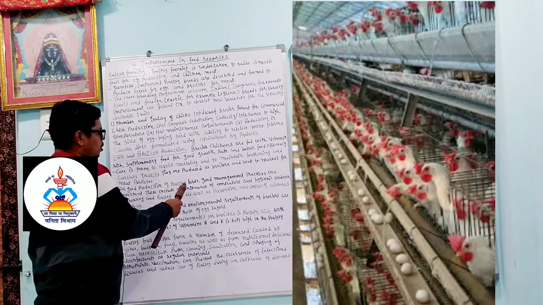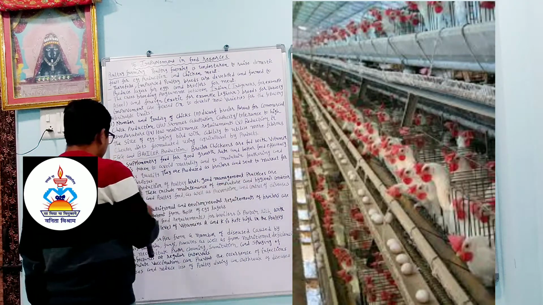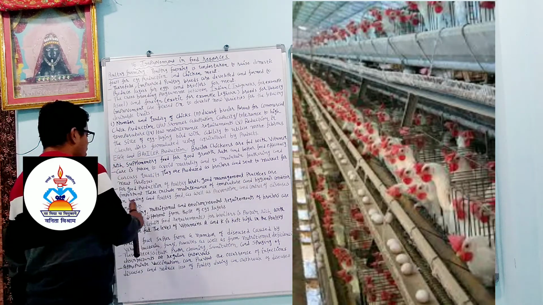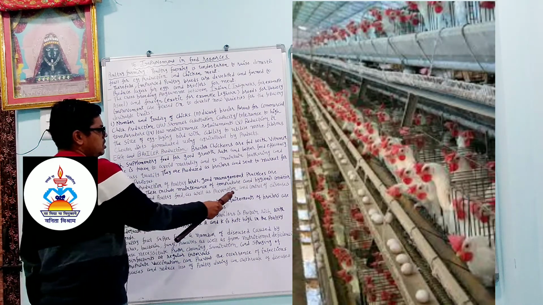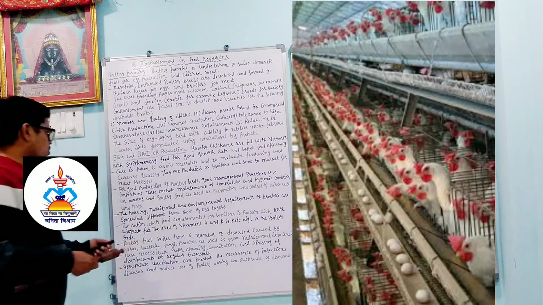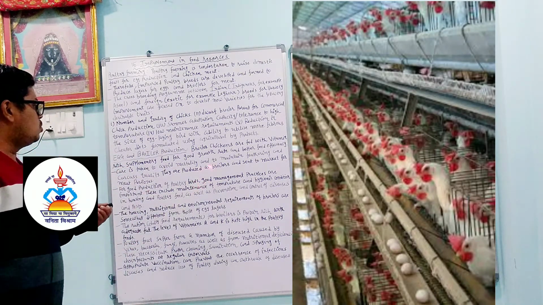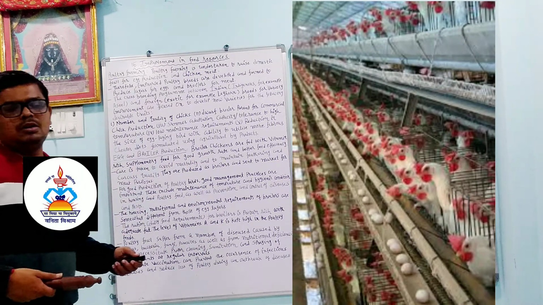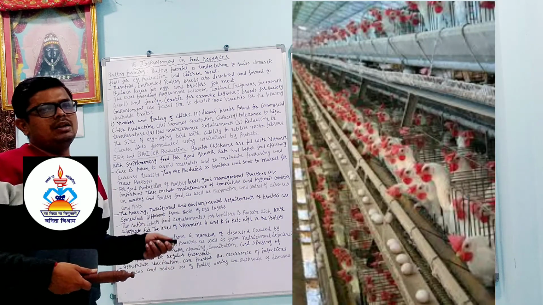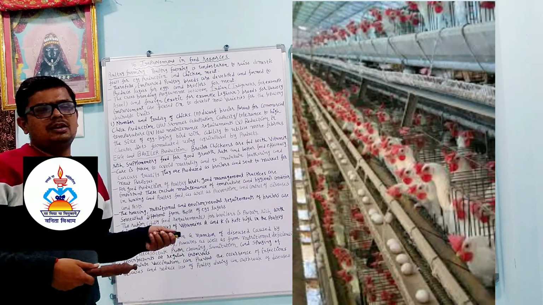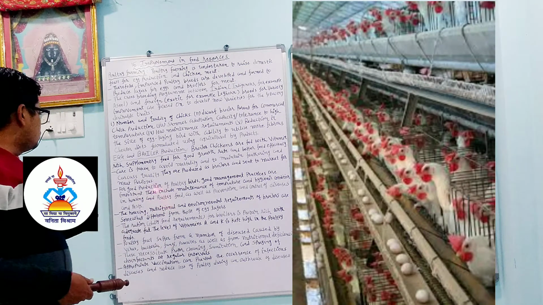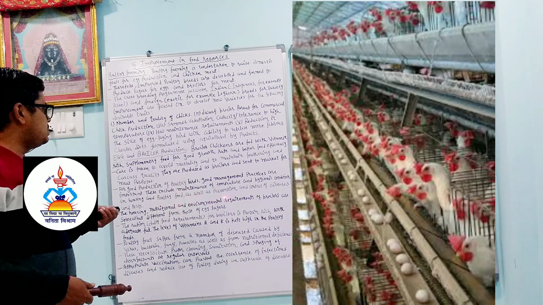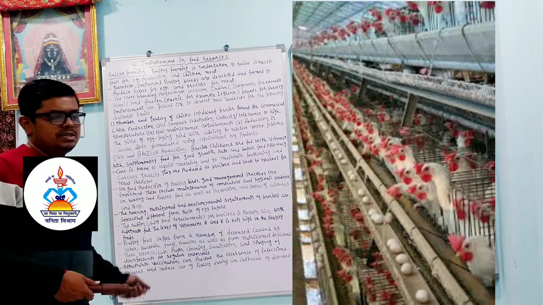For good production of poultry birds, good management practices are important. These include the maintenance of temperature, hygienic conditions in housing and poultry feed, as well as prevention and control of disease and pests. Ultimately, when we depend on animals for our food requirement, the animals should be disease free.